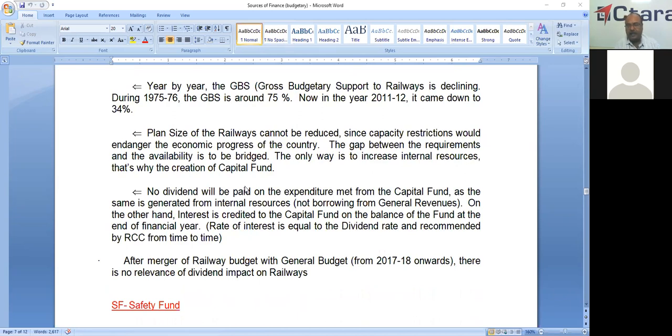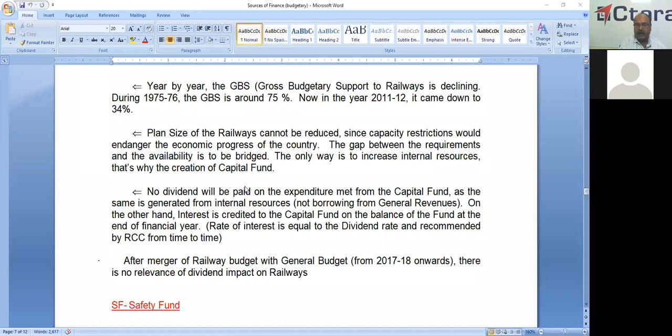If it is a capital, it is provided by Ministry of Finance, whereas capital fund, it is our own money. So any expenditure made from the capital fund, we need not pay any dividend. On the other hand, interest is credited to the capital fund on the balance of the fund at the end of March 31st.